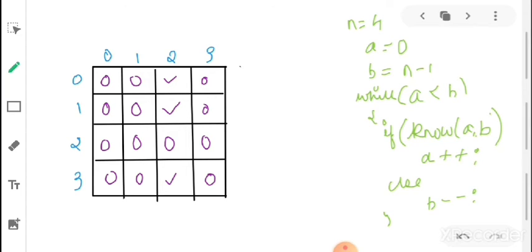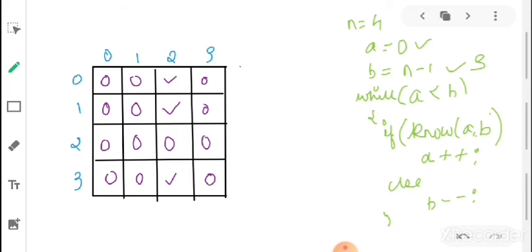So at first, our first pointer, A, will be pointing at 0, and our last pointer, B, will be pointing at n minus 1. Our n is 4 here, so 4 minus 1 will be 3. So B will be pointing at index 3. So A is now 0 and B is now 3. We'll check until A is less than B.